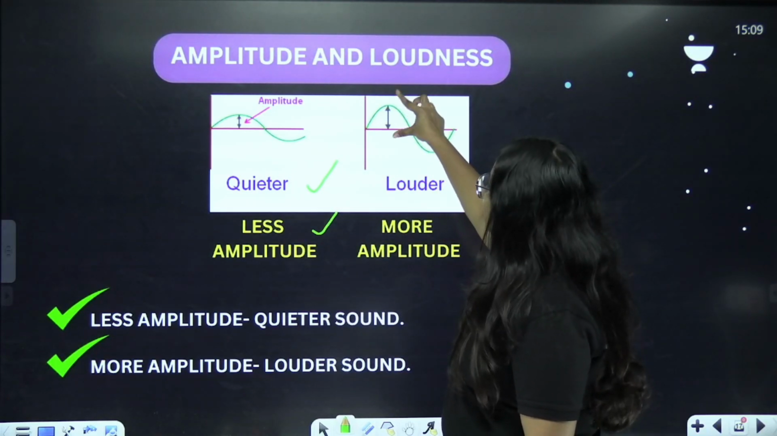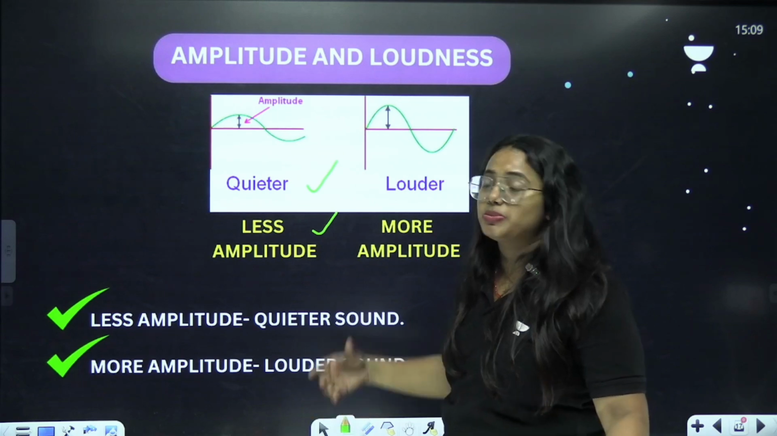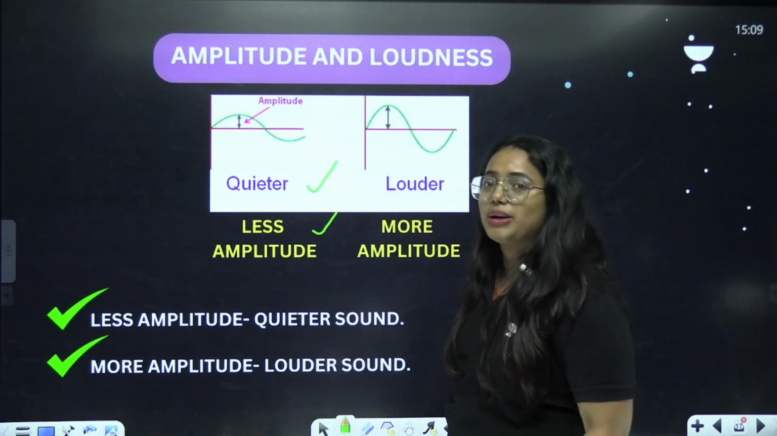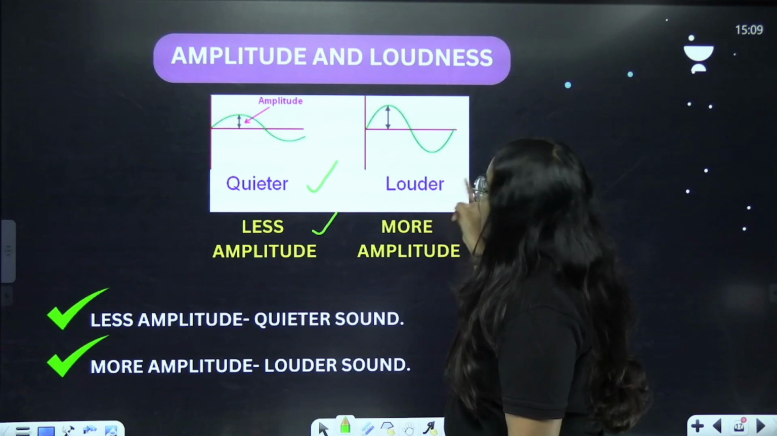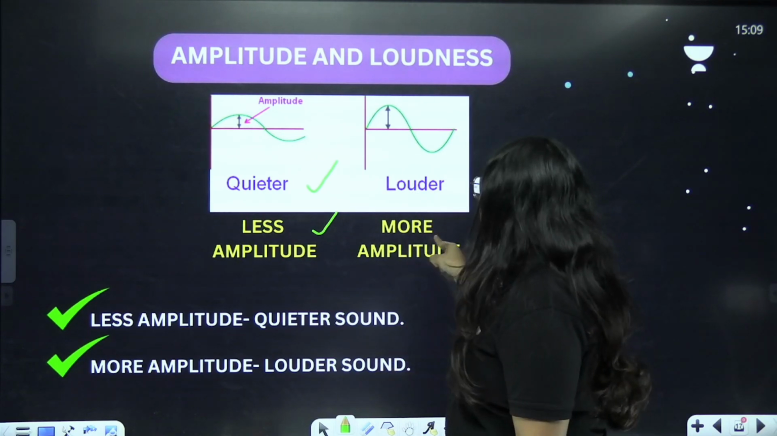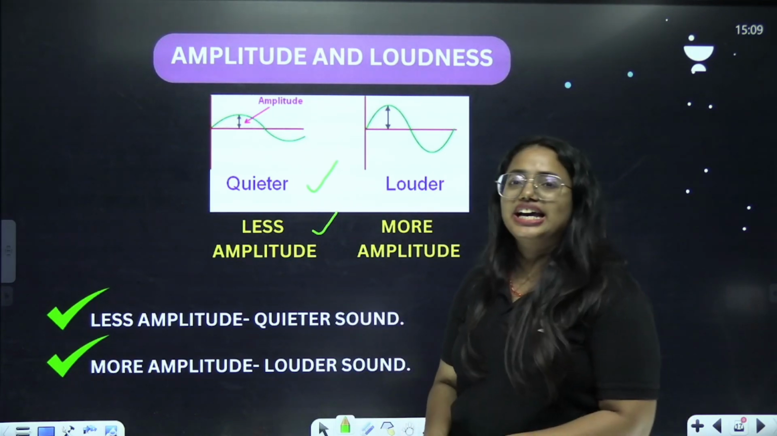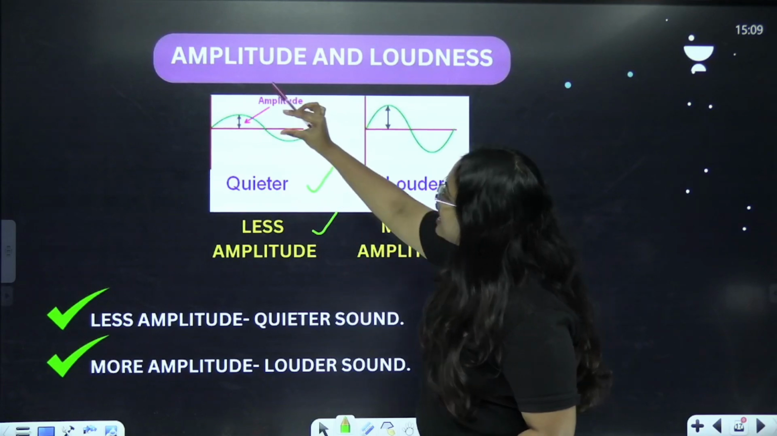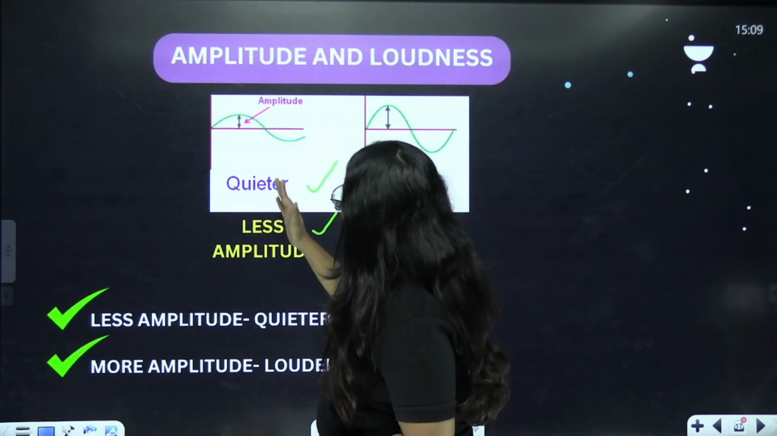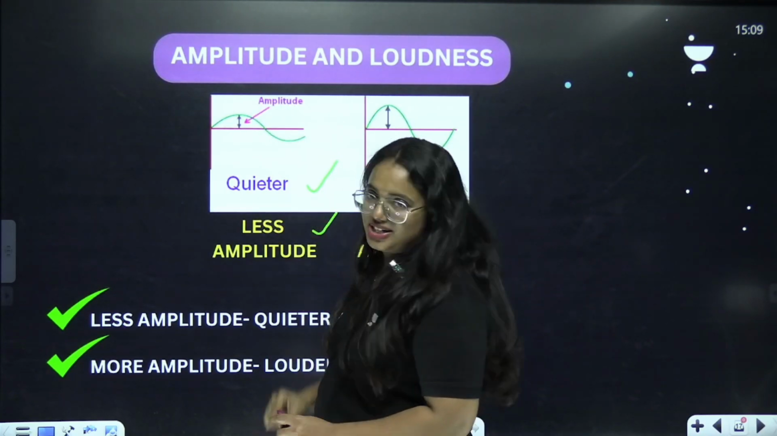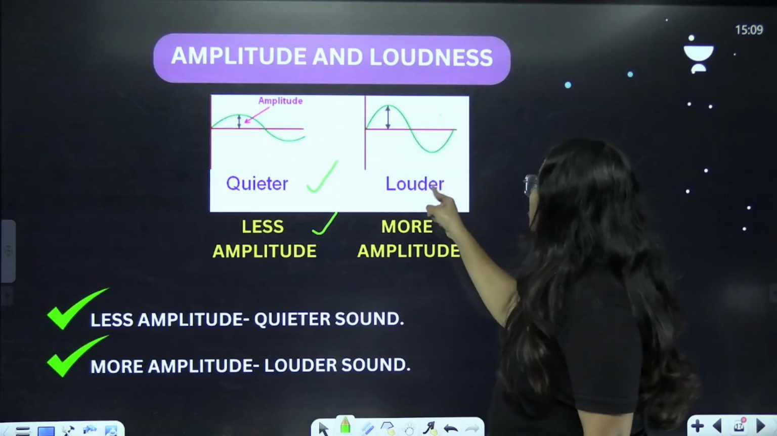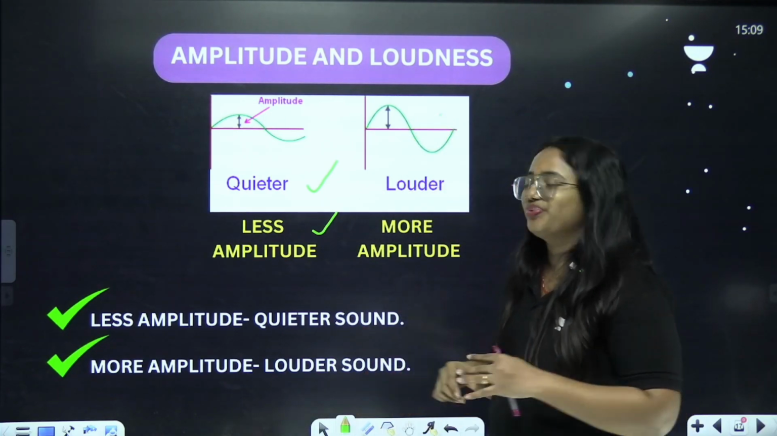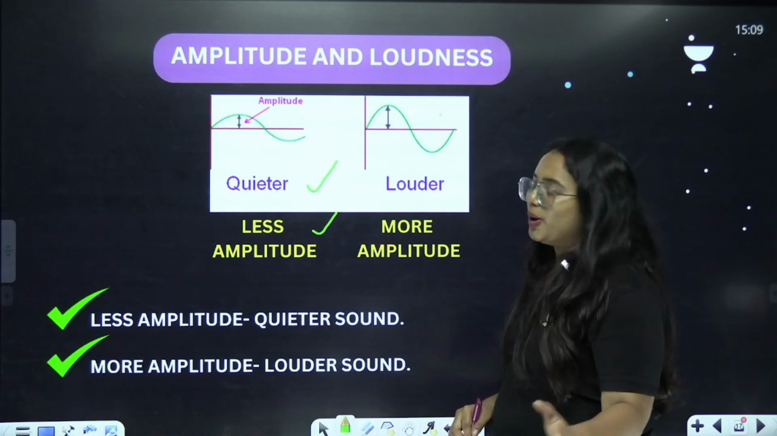Look at this one. Oh, the maximum displacement is more here, right? From the mean position, it is more. Therefore, you can say that it's nothing but a louder sound, which has more amplitude. Clear? So, if the wave has less amplitude, then you can say the sound is going to be quieter. If the amplitude is more, then you can say the sound is going to be louder. Clear with the point?